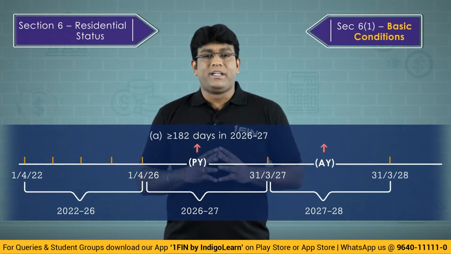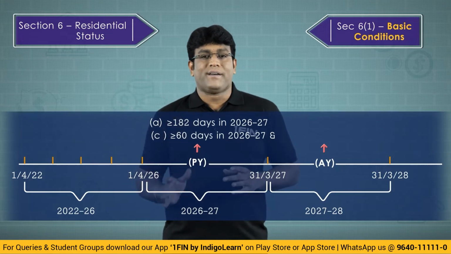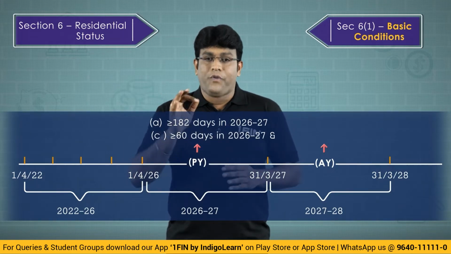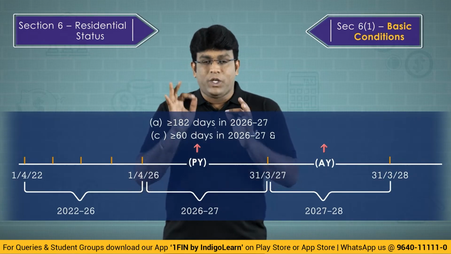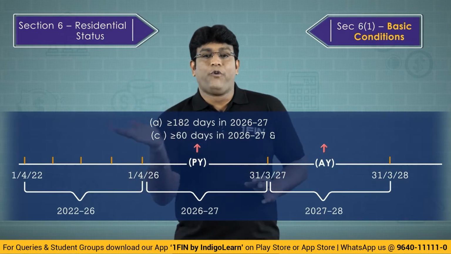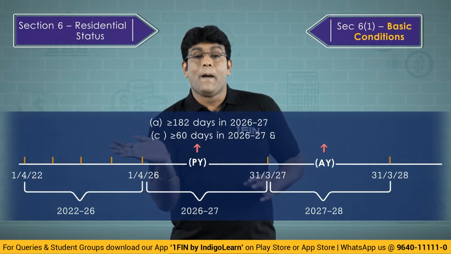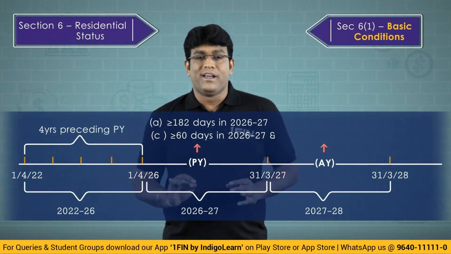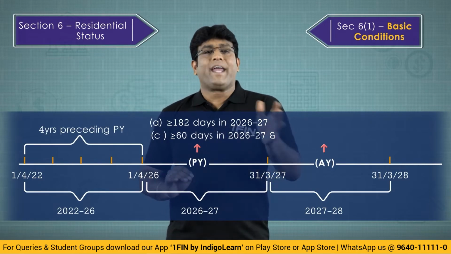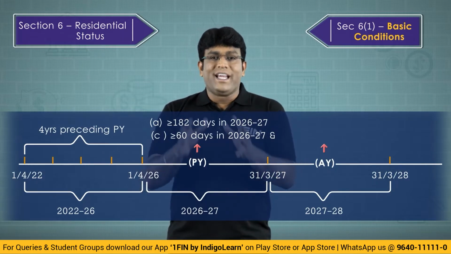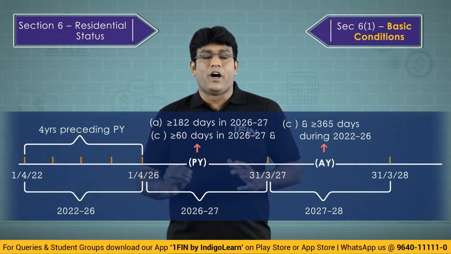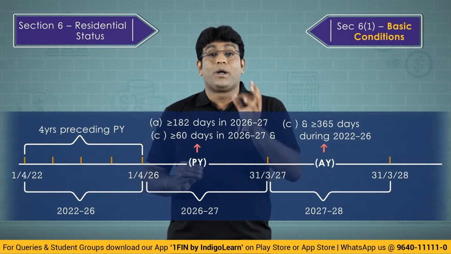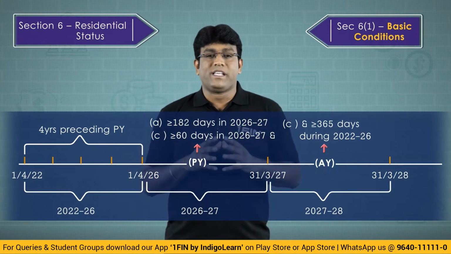Or second possibility is that in 26-27, he must be in India for a period of at least 60 days in 26-27 and 4 years prior to 26-27. In that 4 years put together, he should have been in India for a period of 365 days or more. So what are the two possibilities, my dear friends?